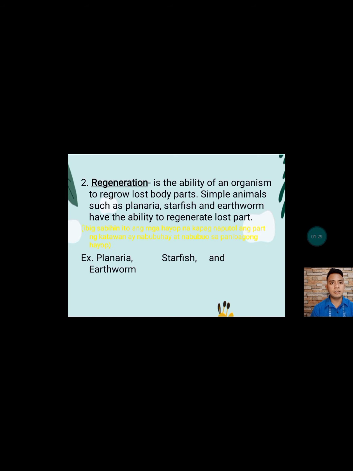So next, we have regeneration, which is the ability of an organism to regrow lost body parts. Simple animals such as planaria, starfish, and earthworm have the ability to regenerate lost parts. So ibig sabihin, ito yung mga hayop na kapag naputol ang isang parte ng kanilang katawan ay nabubuhay at nabubuo sa panibagong hayop, kagaya mismo ng starfish, planaria, or earthworm.